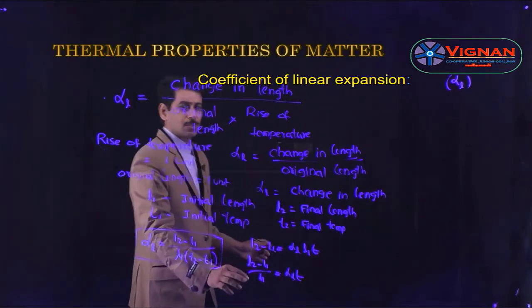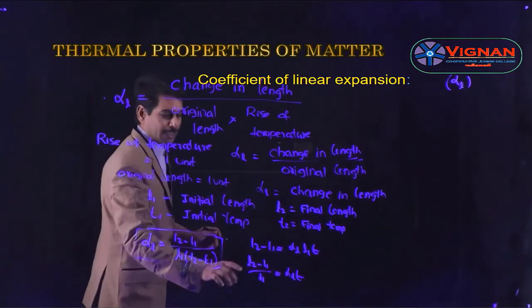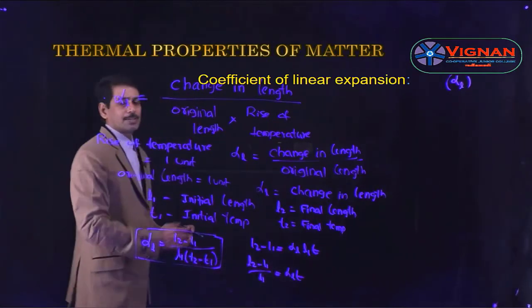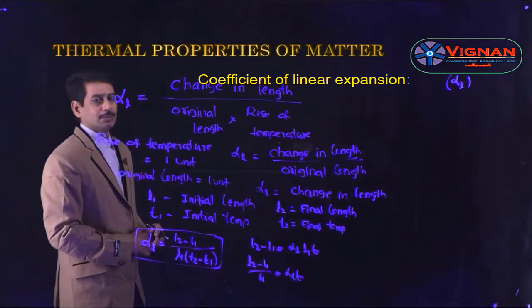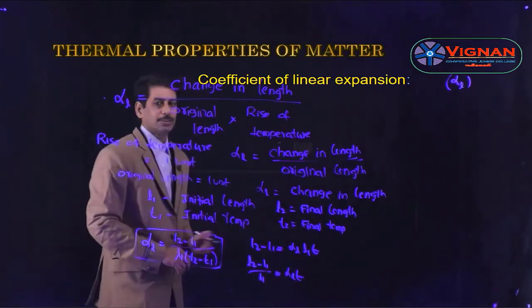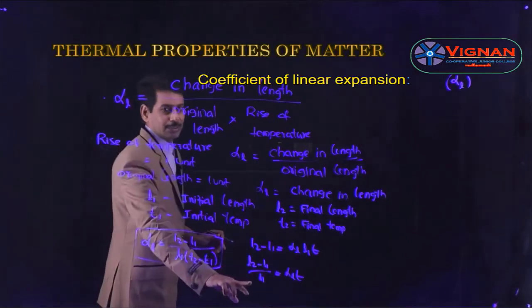So from this also you can define the definition for coefficient of linear expansion. It can also be defined as the fractional change in length per unit rise of temperature. This is also one of the definitions for alpha L. So whenever the fractional change in length is asked to find, then you have to use this equation.